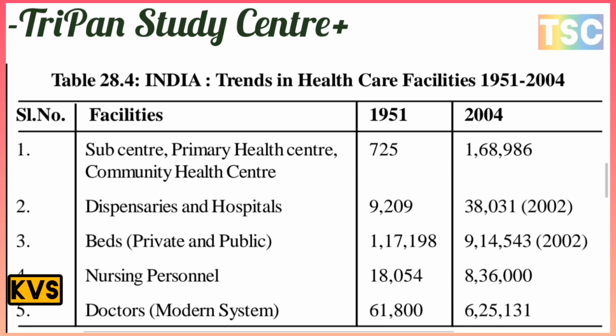But in 2004, recorded in 2003, it is 9,14,543. And nursing personnel in 1951 were only 8,054, but in 2004 there are 8,36,000. And doctors of the modern system were 61,800 in 1951, but today, in 2004, the record is 6,25,131. There is a most important increase, but health facilities are still lacking.